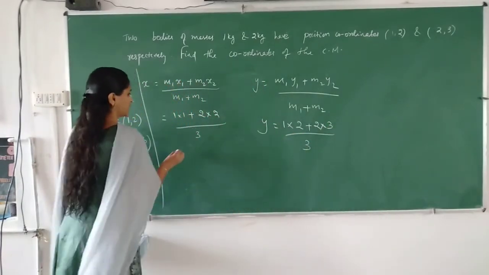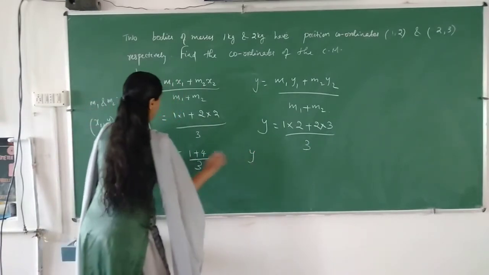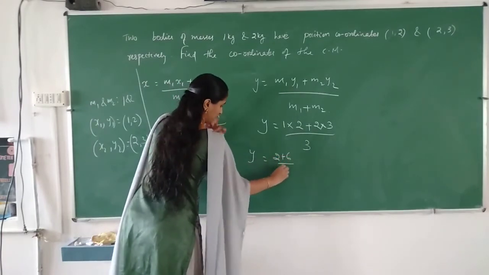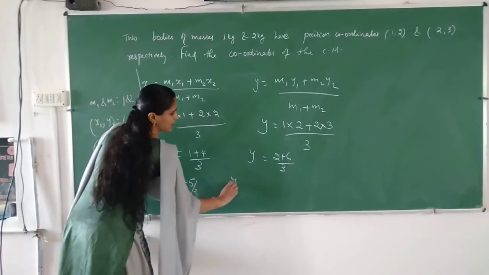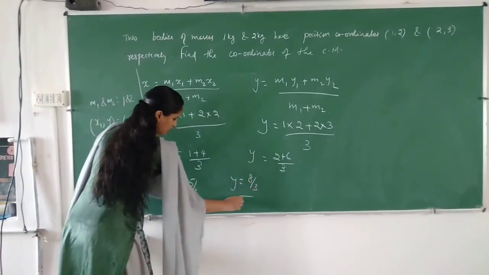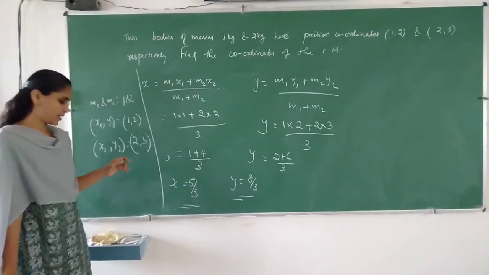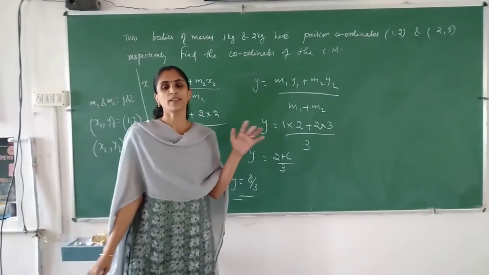So we can substitute here: x is equal to 1 into 1 plus 2 into 2 divided by 1 plus 2, which is 3, and here y is equal to 1 into 2 plus 2 into 3 divided by 1 plus 2. What you will get? 1 plus 4 by 3, and here 2 plus 6 by 3. What you will get? 5 by 3 and 8 by 3. So these are the coordinates of the center of mass. Okay, is it clear? So this is the coordinate of the center of mass for a two particle system.